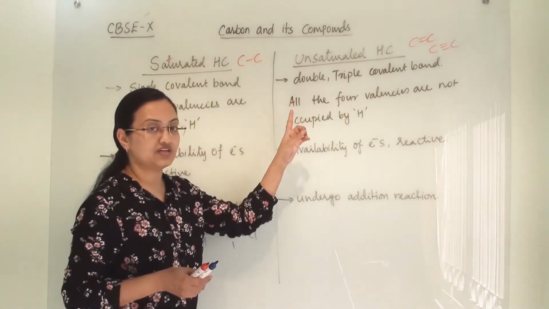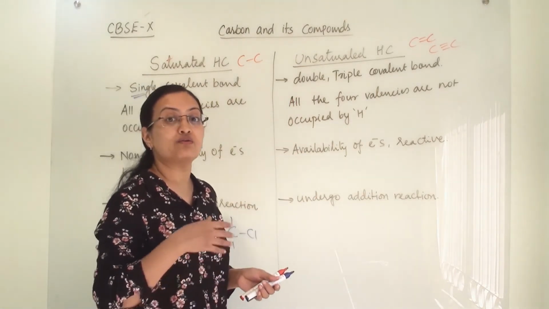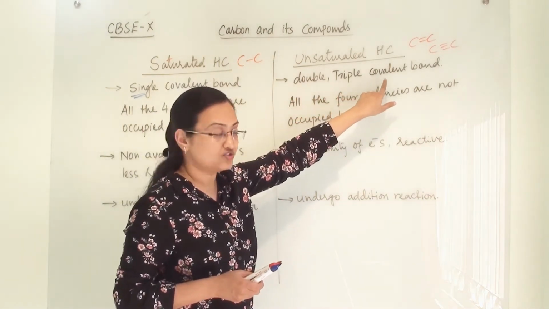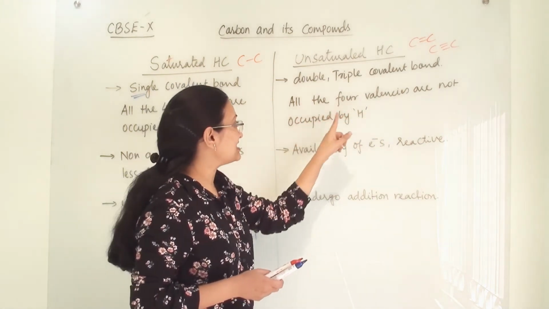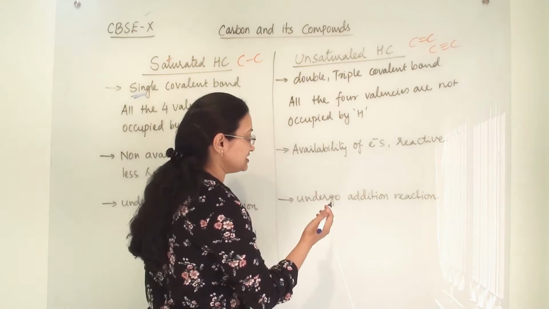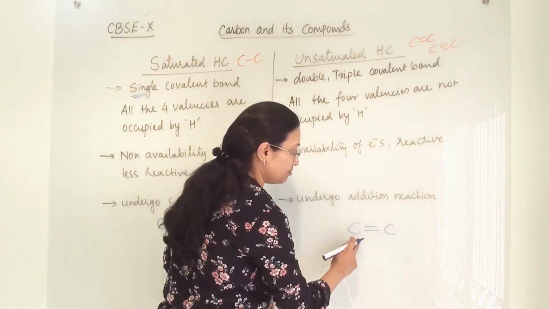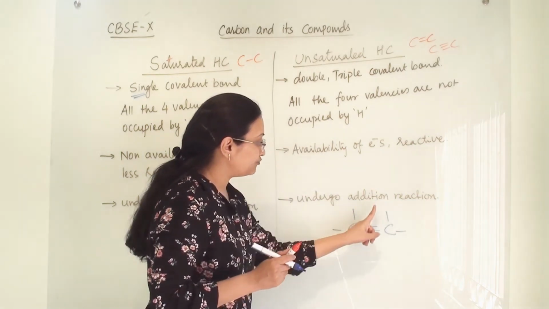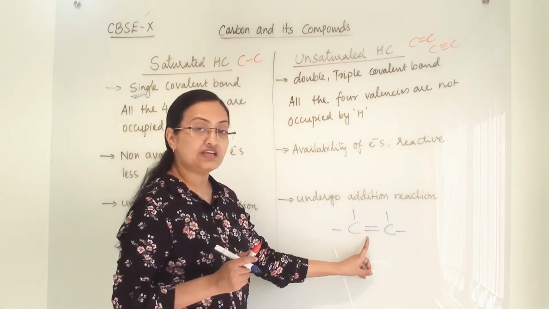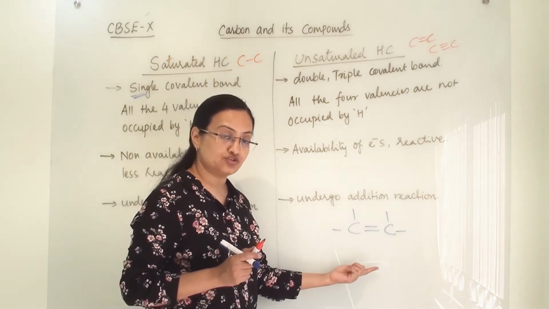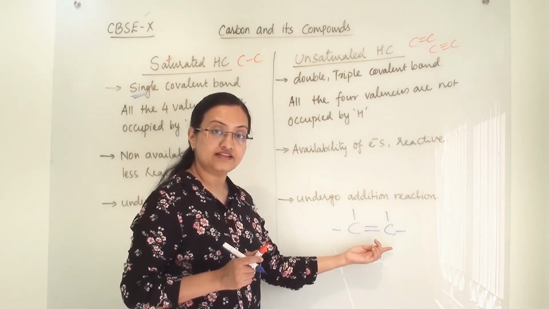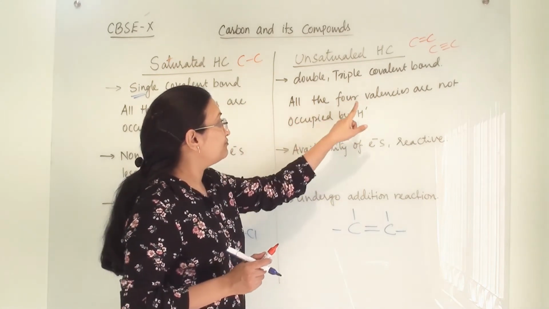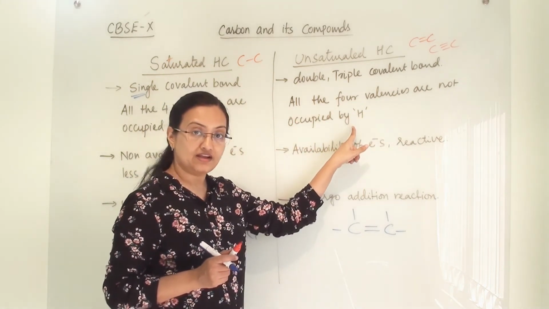Now, unsaturated hydrocarbons. Unsaturated means which are not saturated, which are not stable. So they are double and triple covalent bonded molecules. All the 4 valencies are not occupied by hydrogen. If we see the structure, these are the double bonded hydrocarbons, and in this there are only 4 hydrogens, whereas in the case of alkane there will be 6 hydrogens. Here 4 hydrogens are there, and that's why the carbons are sharing a double bond with each other.